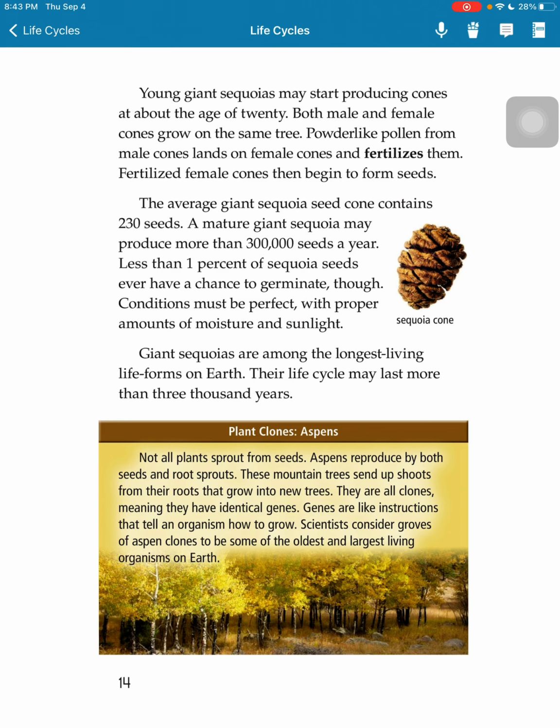Conditions must be perfect, with proper amounts of moisture and sunlight. Giant sequoias are among the longest living life forms on Earth. Their life cycle may last more than 3,000 years.